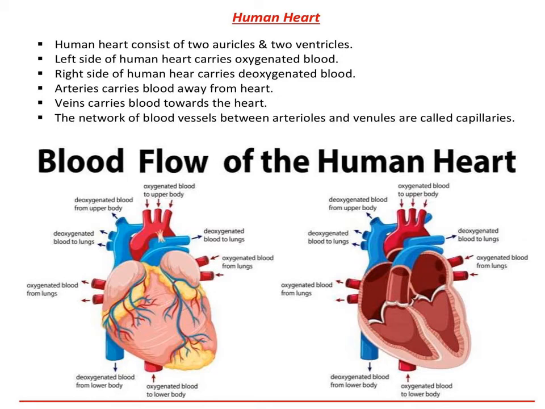In the lungs, carbon dioxide is exchanged with oxygen and the blood becomes oxygenated. This oxygenated blood is brought to the left auricle by the pulmonary vein. From there, it passes through the mitral valve to the left ventricle. Then, due to the ventricular contraction, the oxygenated blood is pumped into the aorta, the largest blood vessel of the body. From the aorta, blood flows through arteries to all parts of the body.